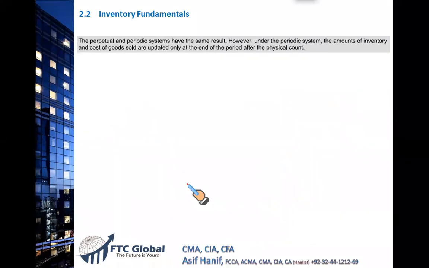So the bottom line of this is given right here, which you must put in your head. The perpetual and periodic systems have the same result if nothing has been stolen, if nothing has been destroyed during the period. However, the difference is that under the periodic system, the amounts of inventory and cost of goods sold are updated at the end of the period by a physical count, whereas in the perpetual system, you will always have the updated numbers for you.